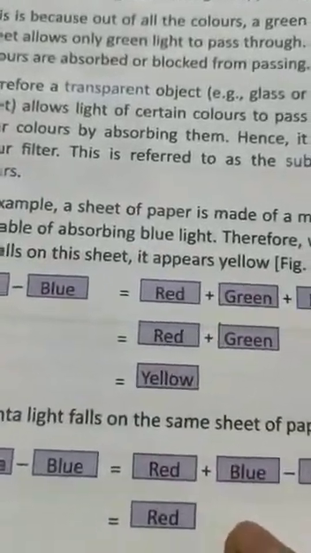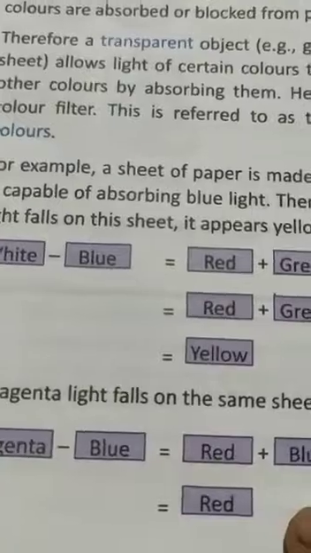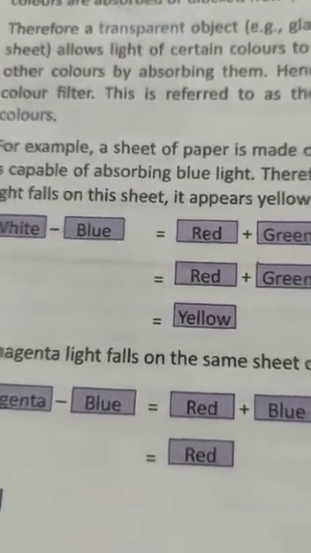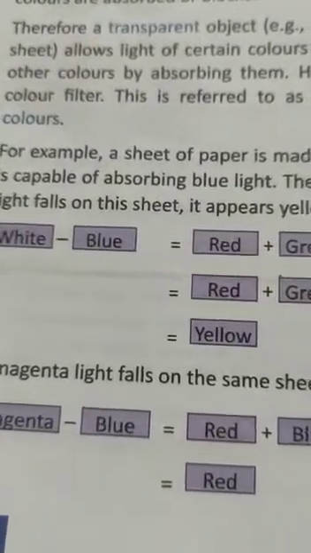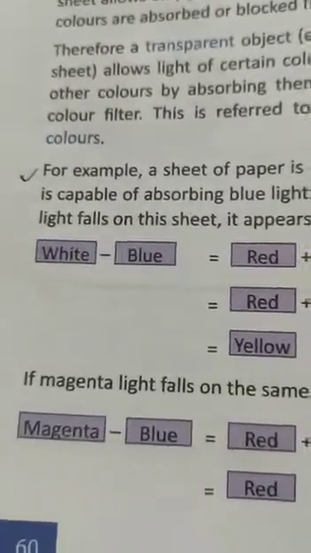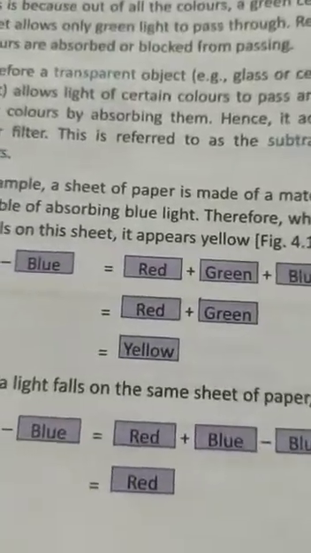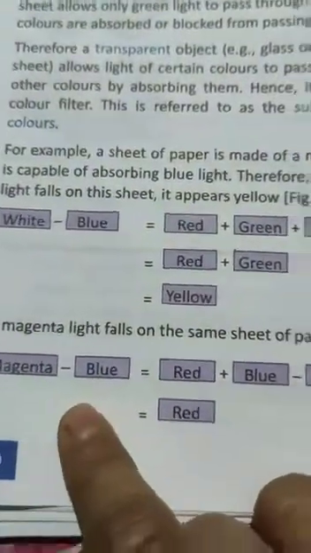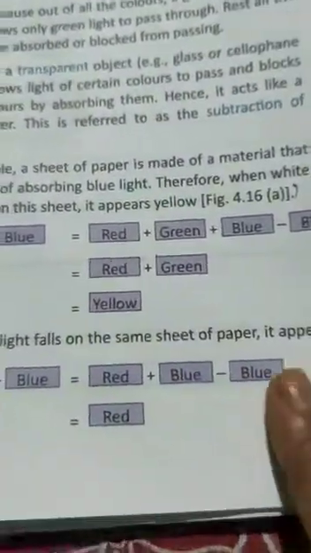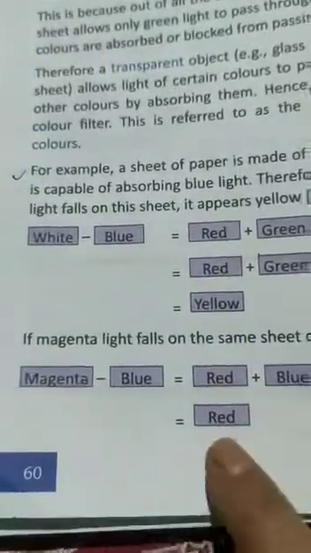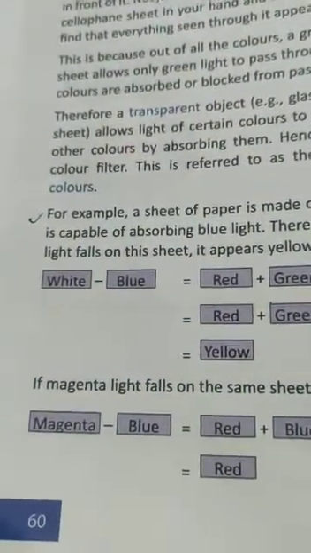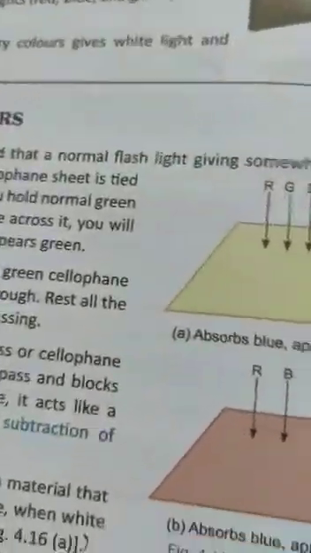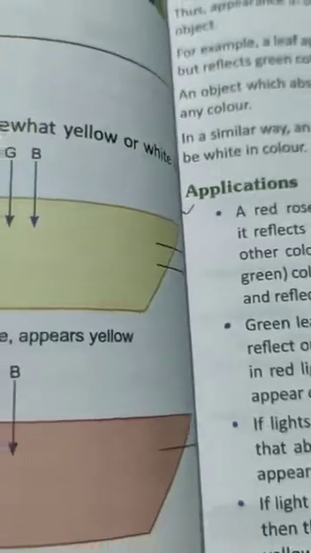It means a sheet of paper is made of material that is capable of absorbing blue light. Okay, with the color which it absorbs from the light, it will appear in the remaining color. Therefore when white light falls on the sheet, it appears yellow. Got it? If magenta falls on the same sheet of paper, it appears red. So magenta minus blue, that is red plus blue minus blue, means it will appear red. Okay, because it will absorb the blue, so it will appear red color. So, appearance of colors of opaque objects.